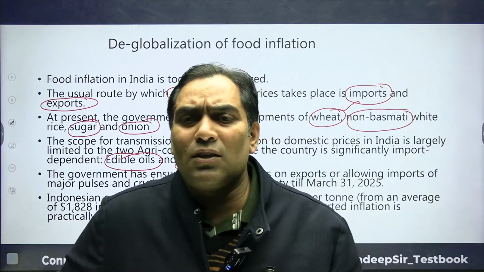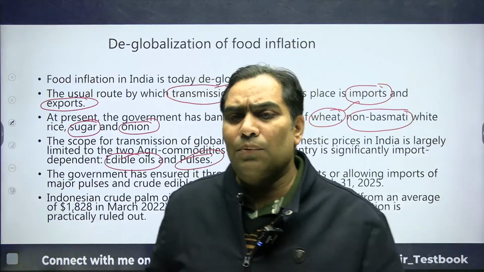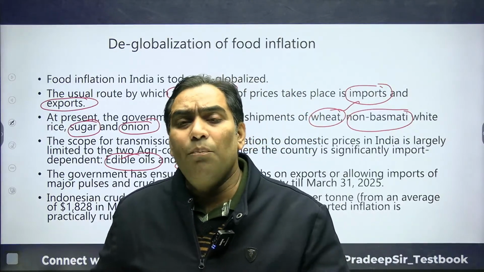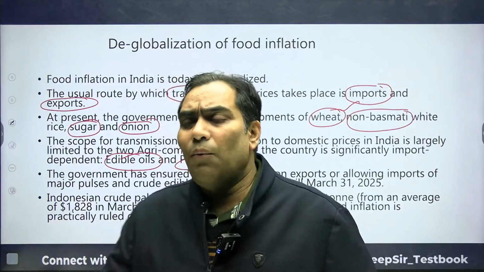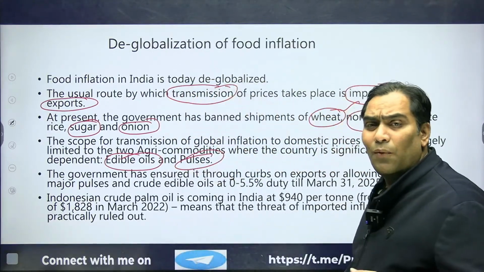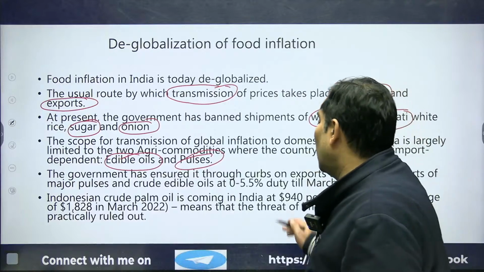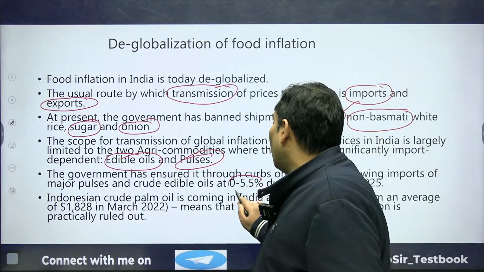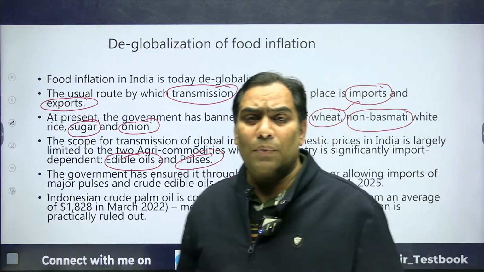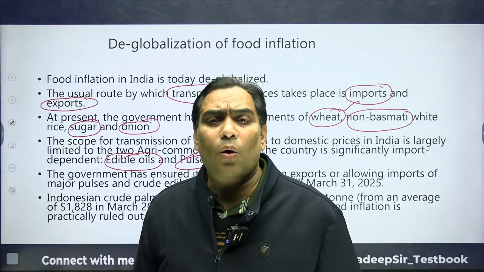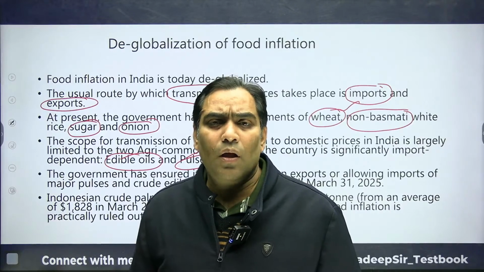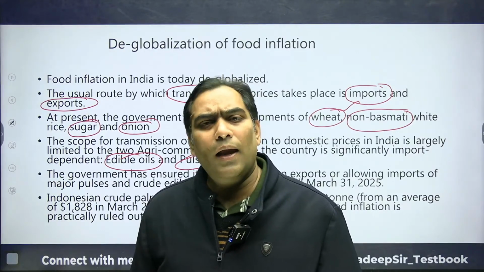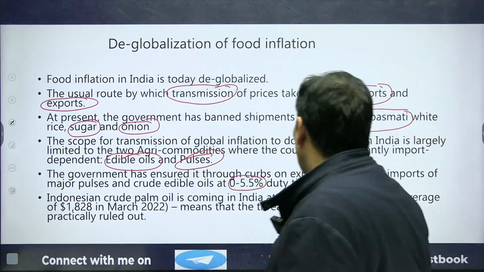And that is going to increase the prices at the consumer level. So in order to reduce the import cost and the import inflation, the government has reduced the import duty to between 0% and 5.5%. That means now there will be only 0 to 5.5% import duty on import of edible oils and pulses.